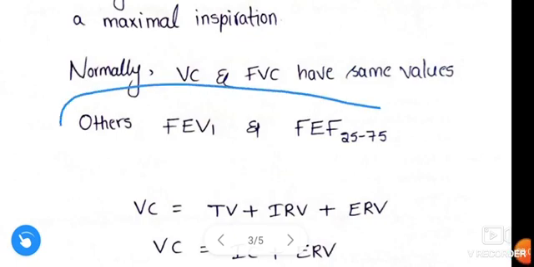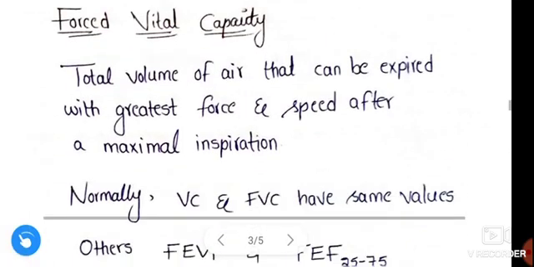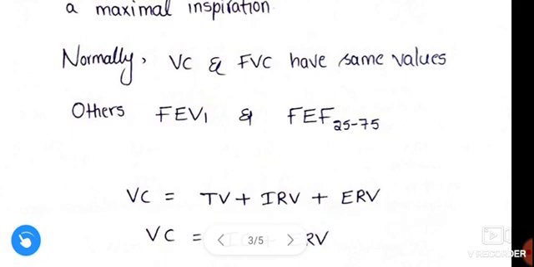From forced vital capacity, two other important lung functions are obtained: FEV1 and FEF 25 to 75. FEV1 is the forced expiratory volume of air exhaled in 1 second.